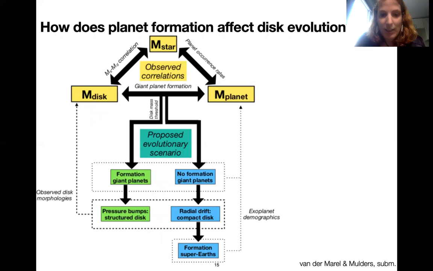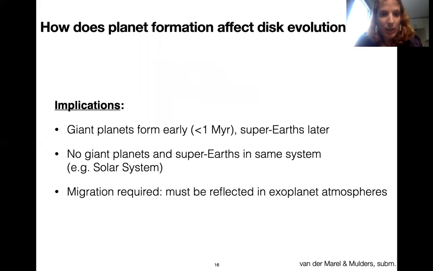In a compact dust disk, the dust pebble flux is high, and that enhances the formation process of super-Earths rather than terrestrial planets. And this again corresponds to the exoplanet demographics. This scenario has a number of implications.